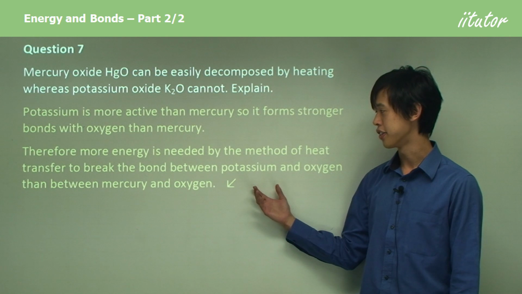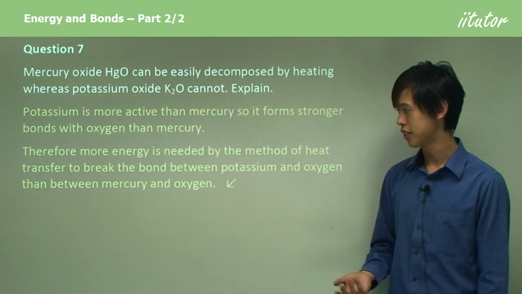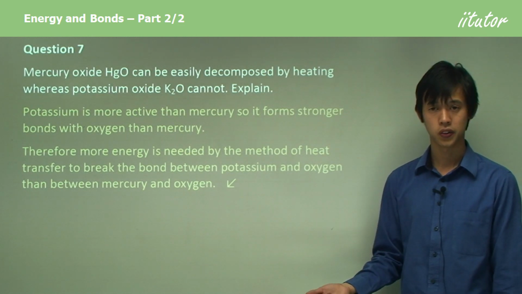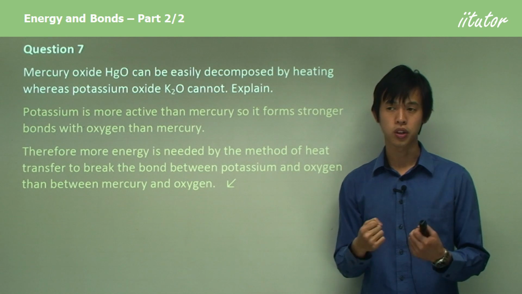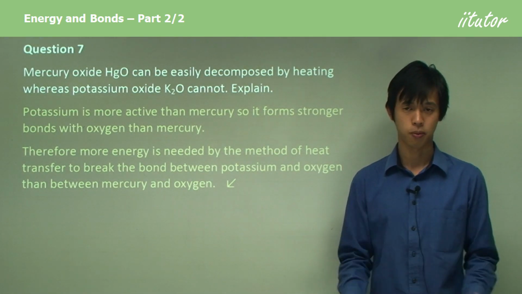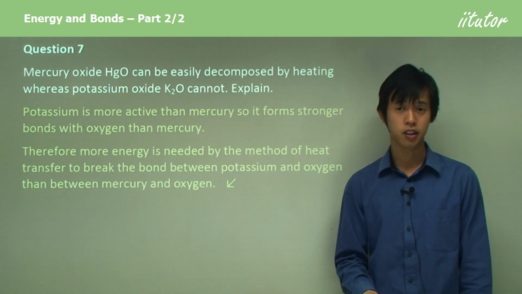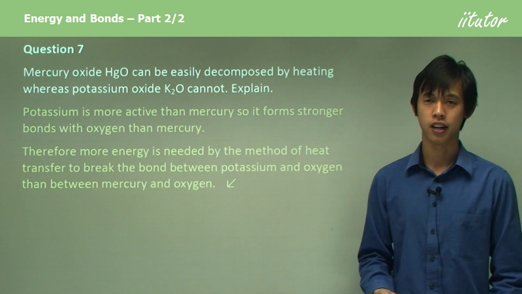So therefore, more energy is needed by the method of heat transfer to break the bond between potassium and oxygen than between mercury and oxygen. Because potassium is more reactive, it will hold on to that oxygen as long as possible, meaning you have to put more energy in just to separate them. Whereas mercury may want to be separated, it will break up if you apply enough heat.